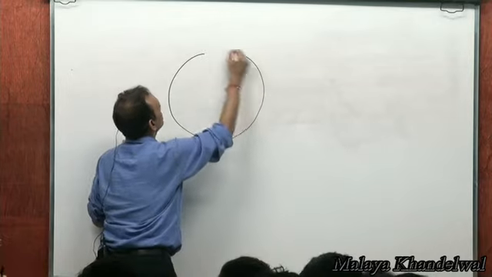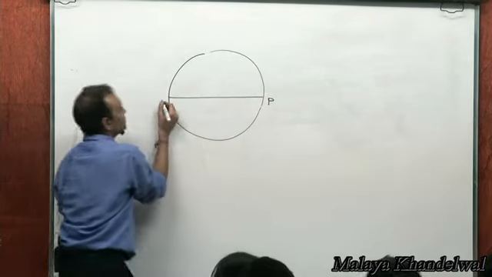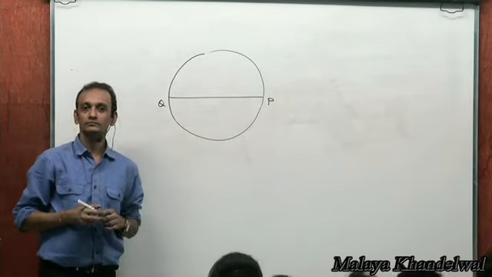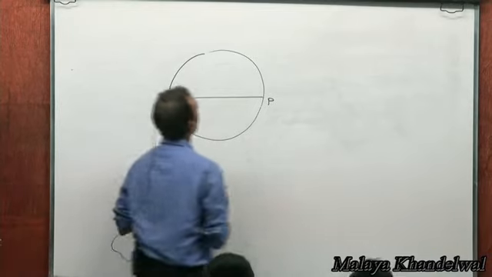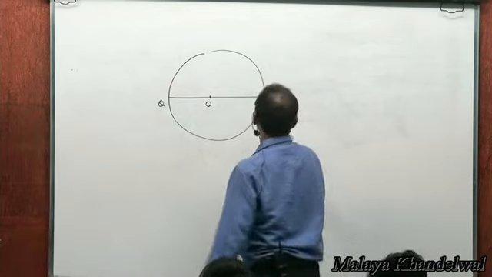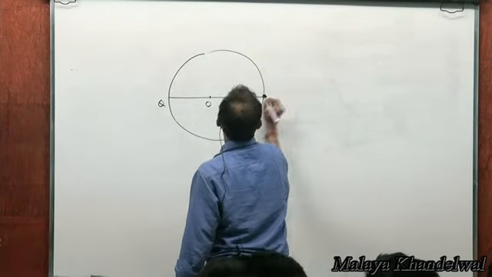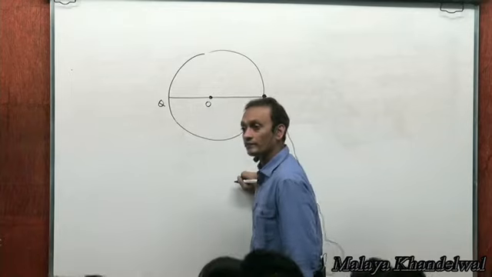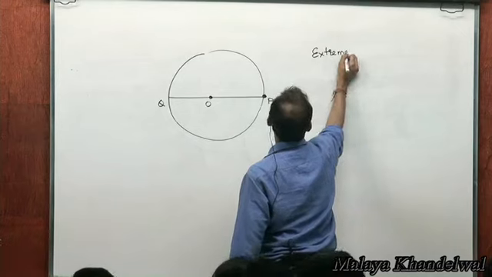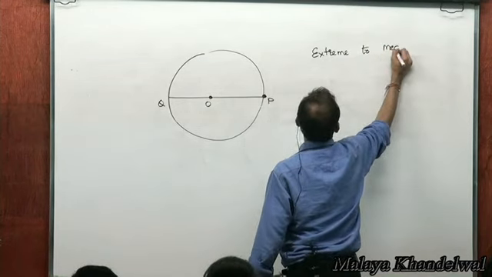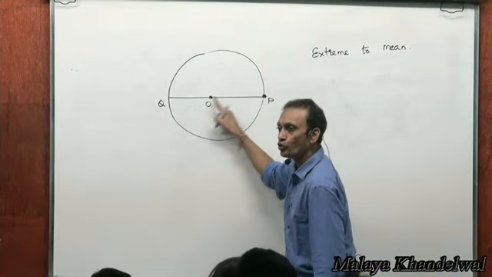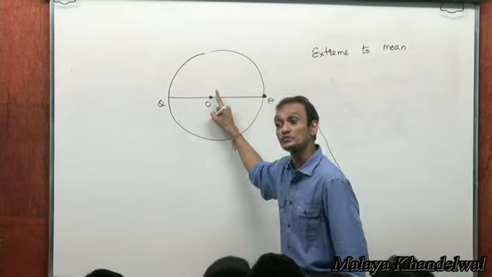Say this is an oscillator executing SHM between P and Q with angular frequency omega. And I want to find the time taken by the oscillator to go from P to the mean position, from the extreme position to the mean position. Extreme to mean. Yes or no? I want to find the time taken by the oscillator to go from P to O, from the extreme amplitude position to the mean position.